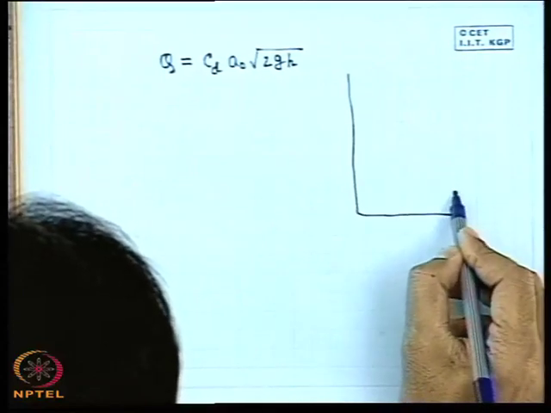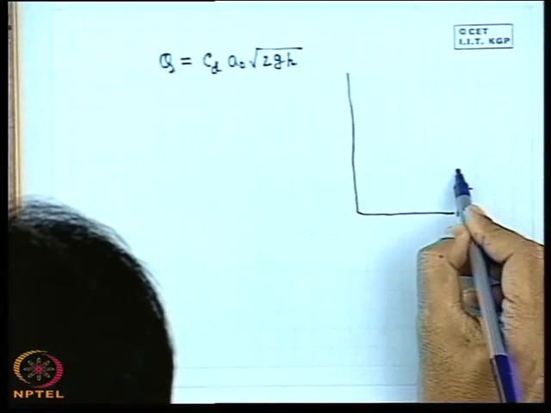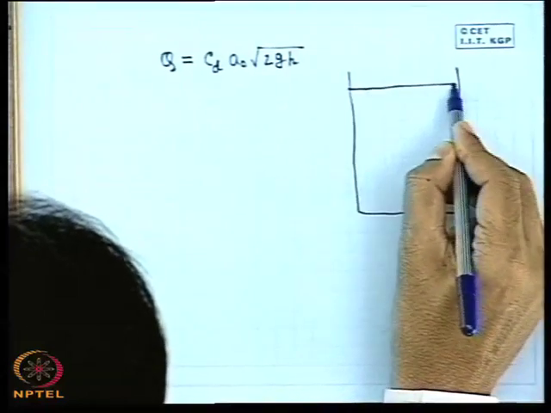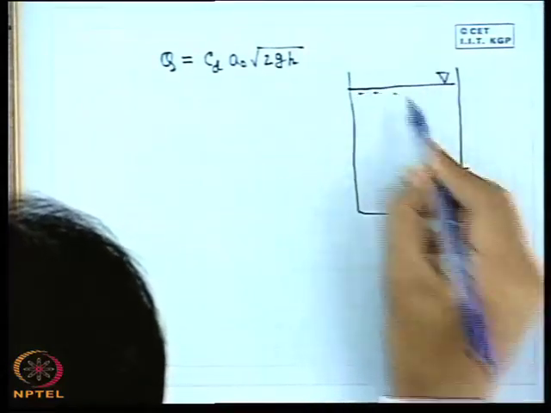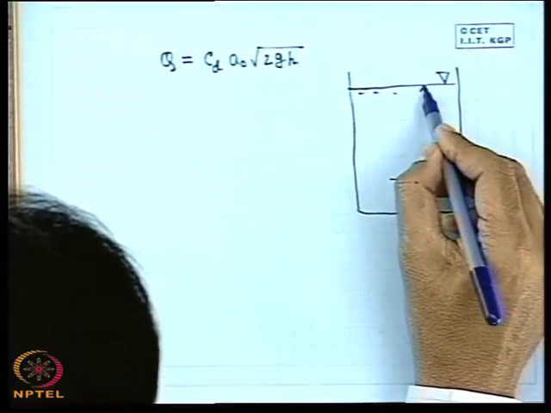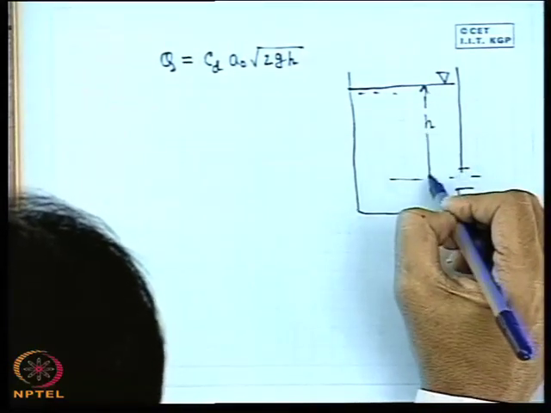For example, if this be the orifice, then this is the h, from the center line of the orifice to the free surface.